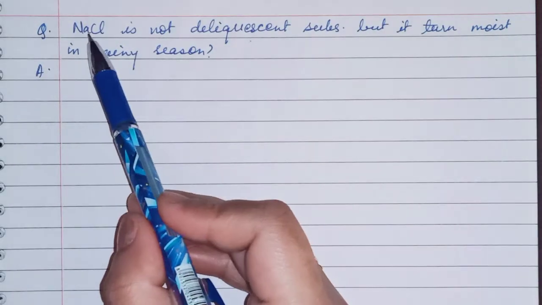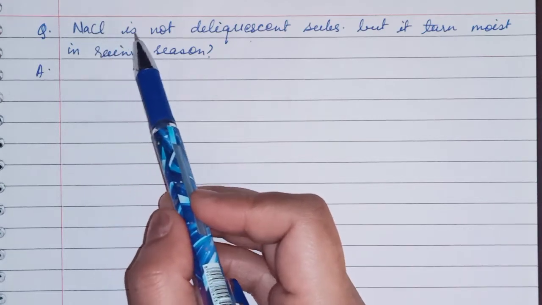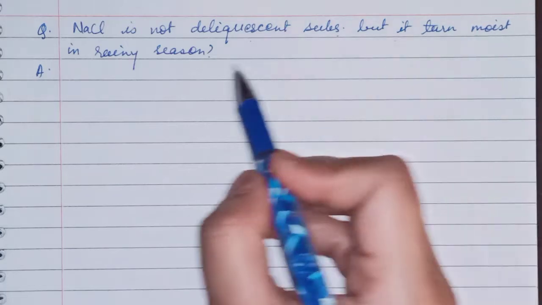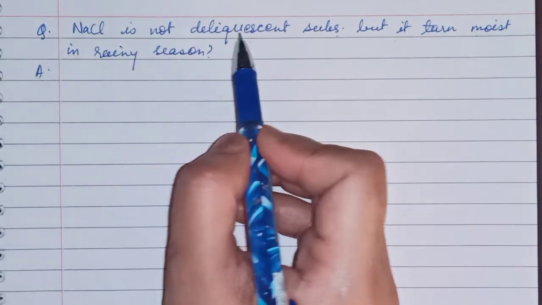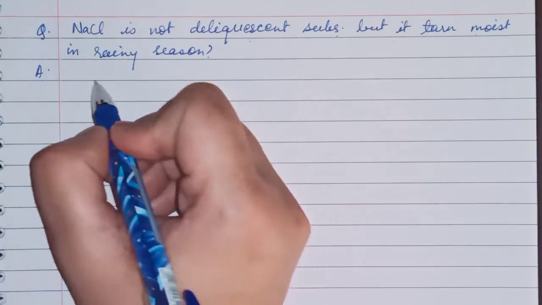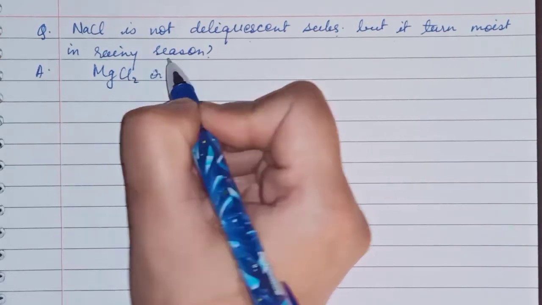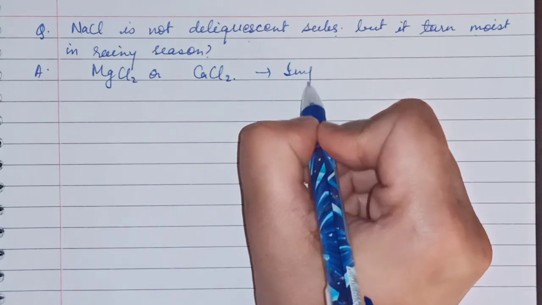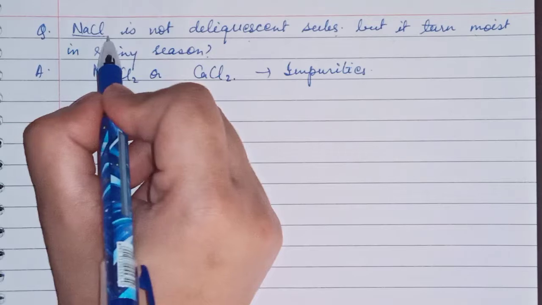Now one question is there: table salt or sodium chloride is not a deliquescent substance, but it turns moist in the rainy season. Why does it turn moist? It is not deliquescent but it is absorbing moisture. So your answer is that it contains some impurities like magnesium chloride or calcium chloride. These are impurities present in NaCl.